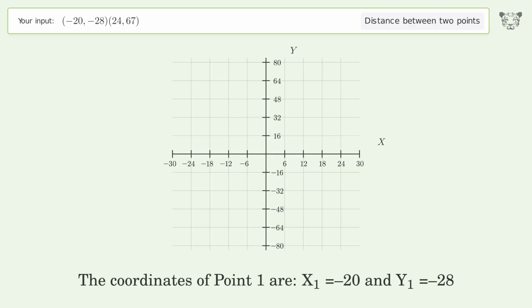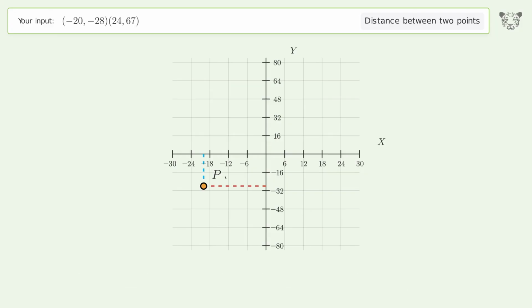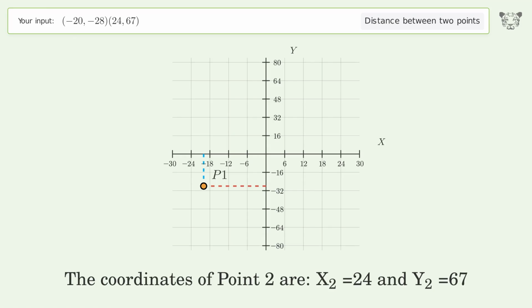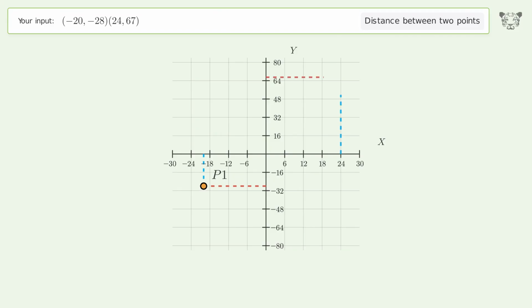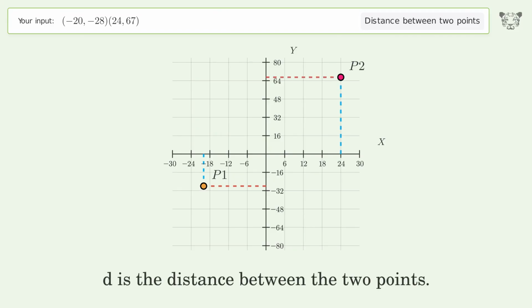The coordinates of point 1 are x1 equals -20 and y1 equals -28. The coordinates of point 2 are x2 equals 24 and y2 equals 67. D is the distance between the 2 points.